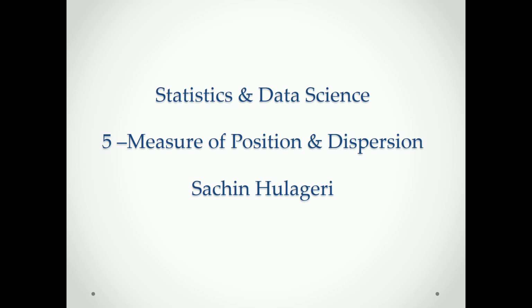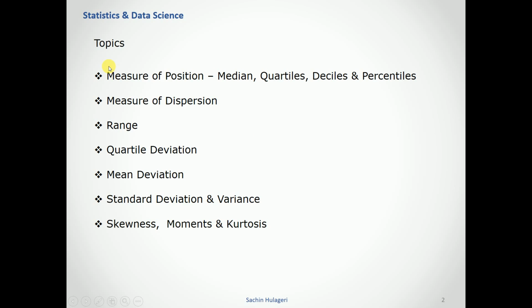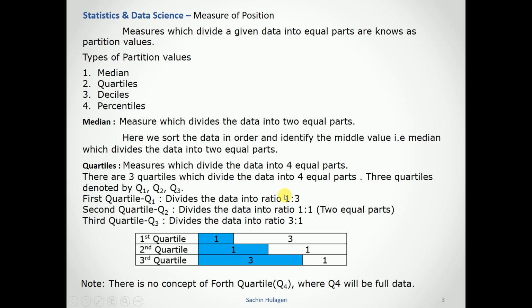Let's continue our discussion on statistics and data science. Volume number 5, Measures of Position and Dispersion. In this volume, we are going to cover measures of position like median, quartile, decile and percentile. Measures of dispersion: range, quartile deviation, mean deviation, standard deviation and variance, skewness, moments and kurtosis. All this comes under descriptive statistics.